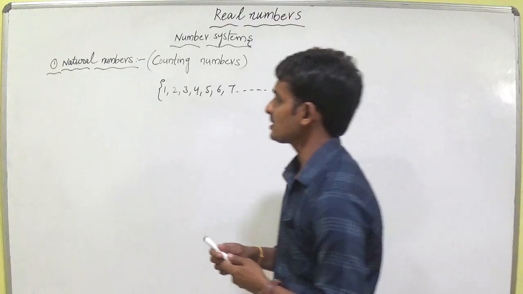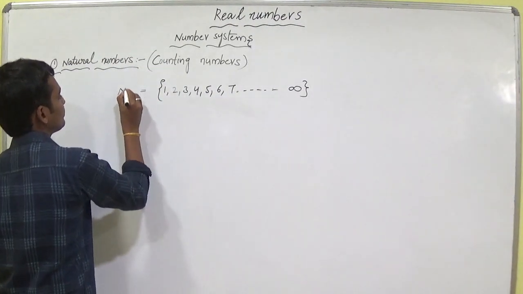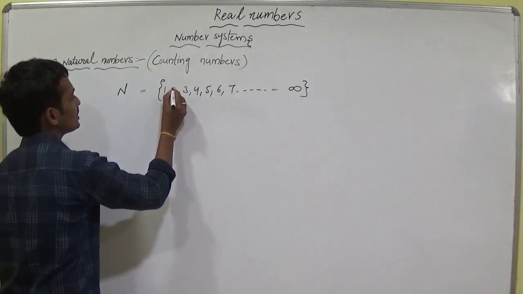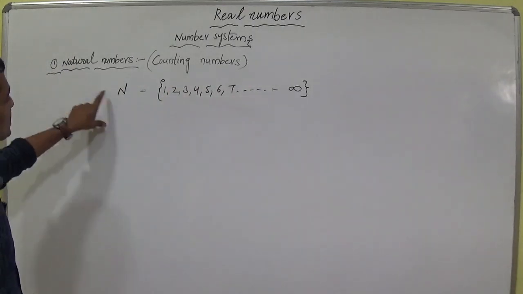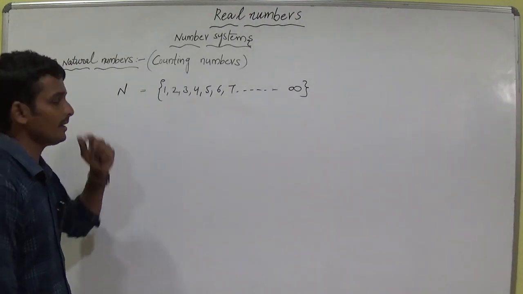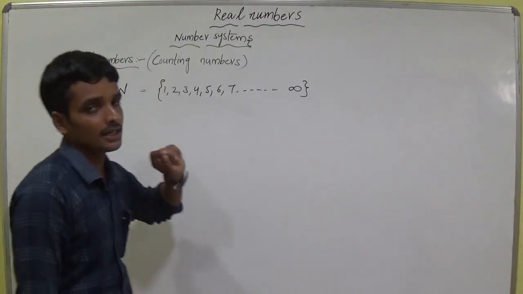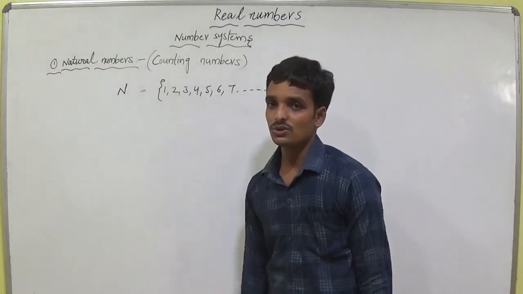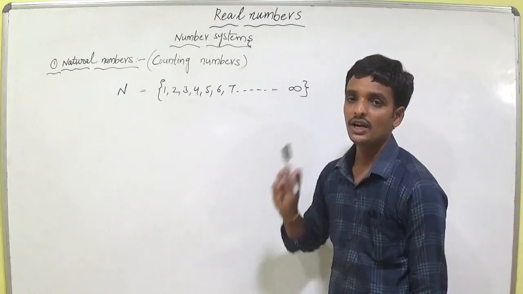The natural numbers are denoted by the symbol N, because the first letter of natural numbers is N. So write the notes. First thing: natural numbers. Another name for natural numbers is counting numbers, denoted by capital N. The set N is equal to 1, 2, 3, 4, 5, 6, 7 and so on up to infinity.